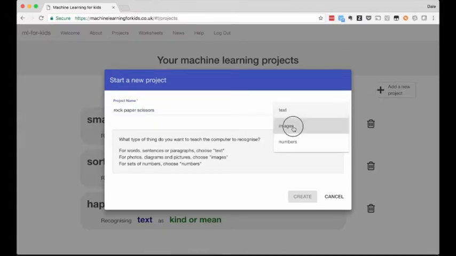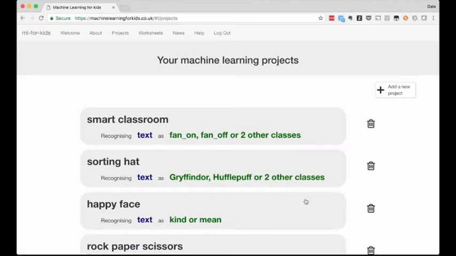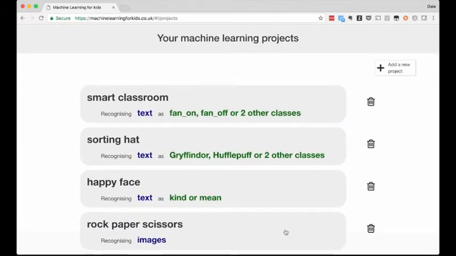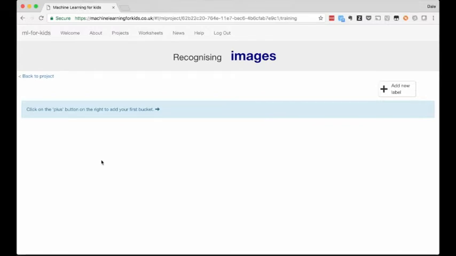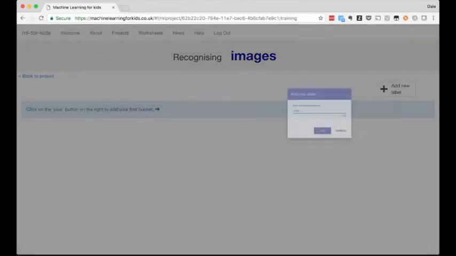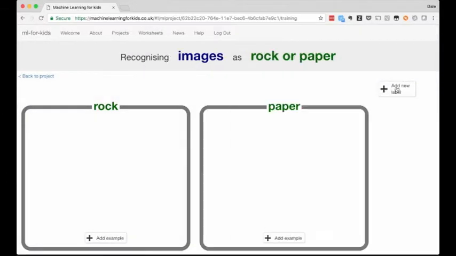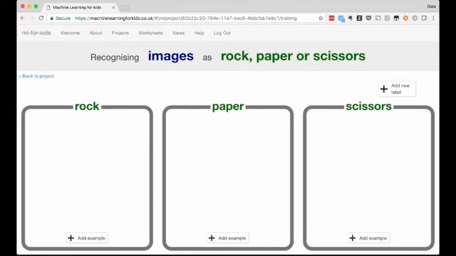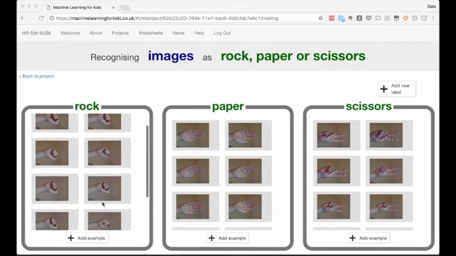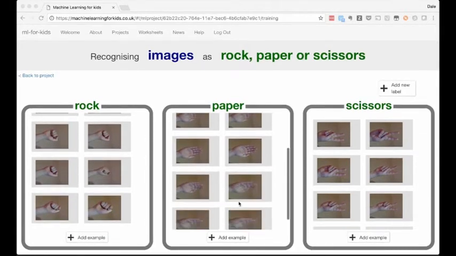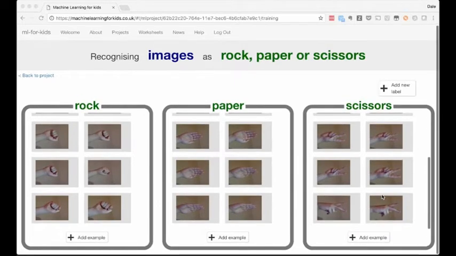Rock, Paper, Scissors is a good example of a project that uses pictures. In this, I get the kids to create the game Rock, Paper, Scissors in Scratch, using a webcam to take a photo of their hand to let them have their move, and using machine learning to train the computer to be able to recognize what shape their hand is making. So for this, I needed to create 3 buckets for examples of pictures of each hand shape, and I used my computer webcam to take about 10 photos of my hand in a rock shape, in a paper shape, and in a scissors shape.